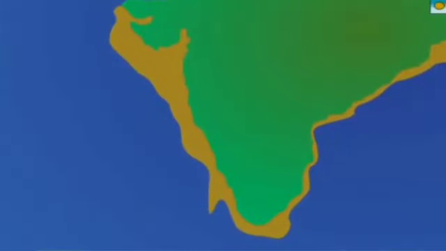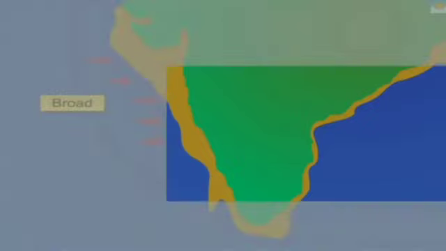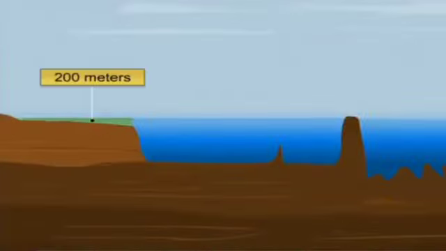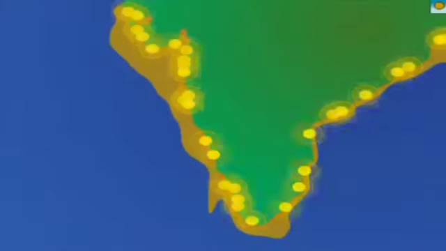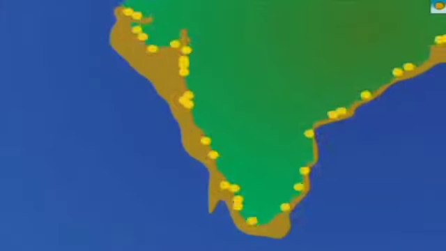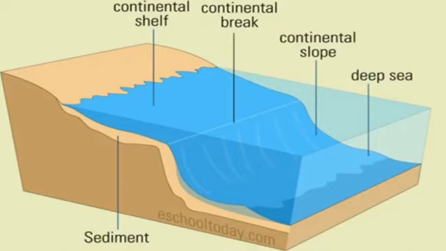Sometimes you find that these continental shelves are narrow, meaning small. Their extent is very small, limited. And sometimes you will find they are broad, for hundreds of kilometers at others. Its depth is up to 200 meters below the sea level. Okay. See children, look in the picture. You can see it's a 200 meter continental shelf.